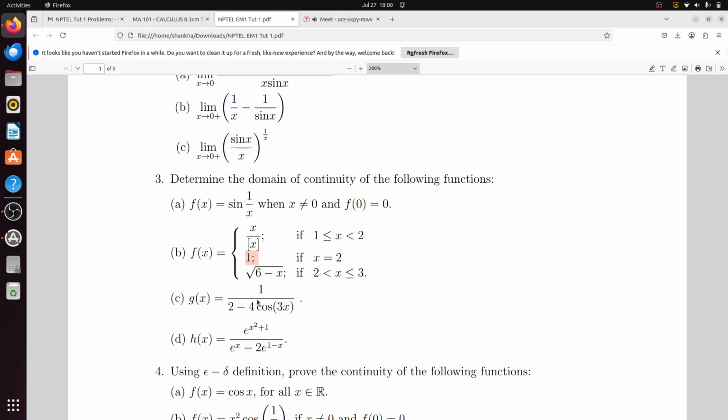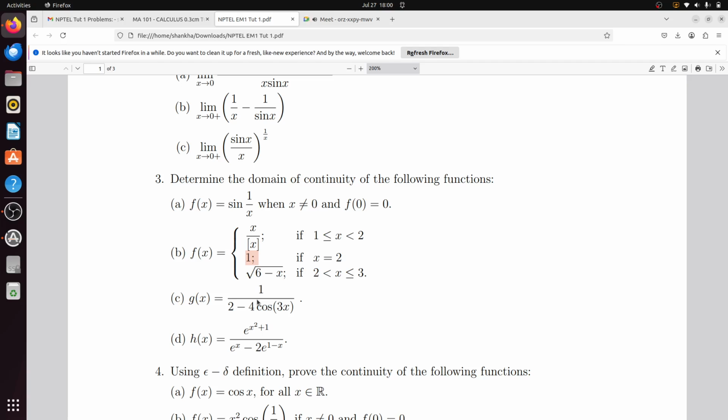So cos 3x is 60. That means x equal to 20 degree, right? But here you need to use that 2n pi plus alpha. That means for x values, x equal to 2n pi plus 20 degree, 2n pi plus pi by 9.